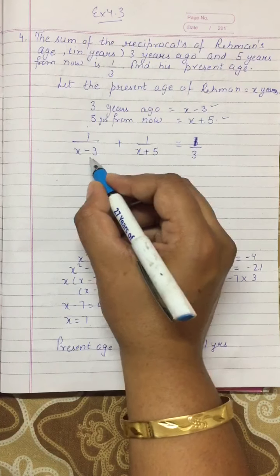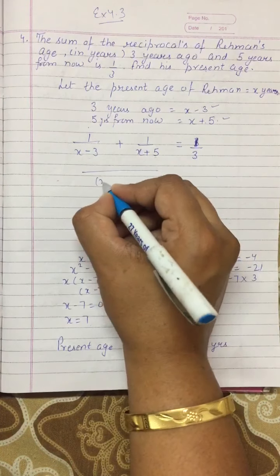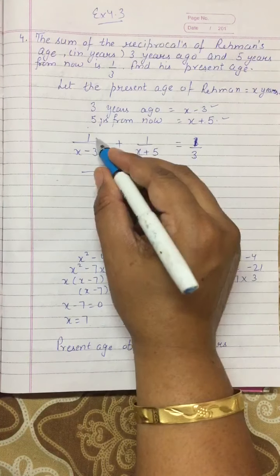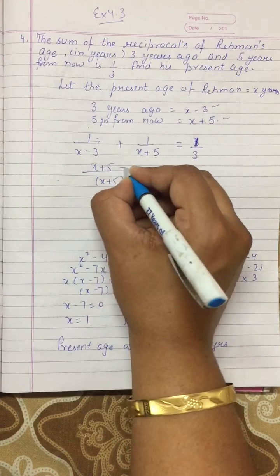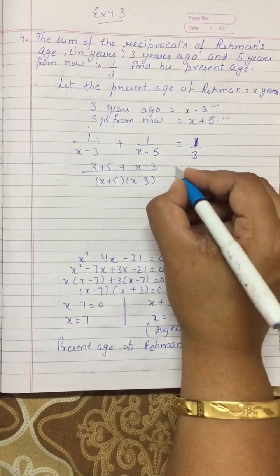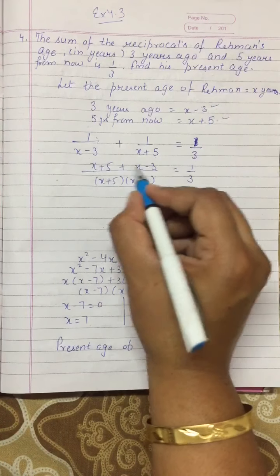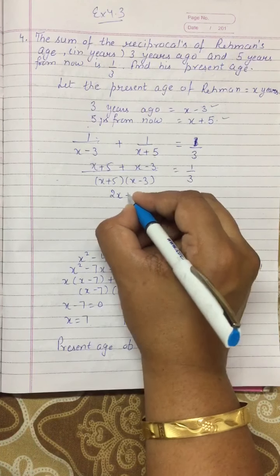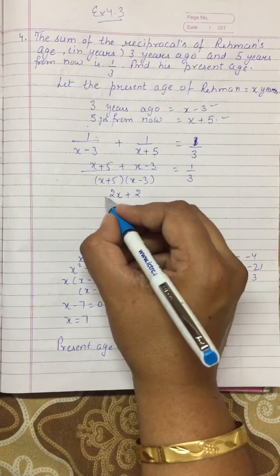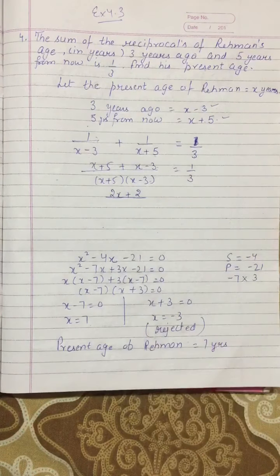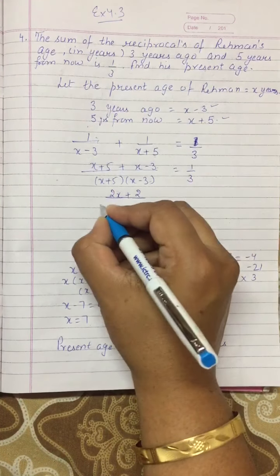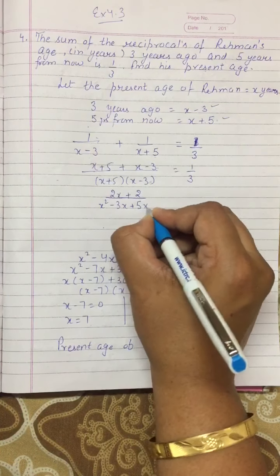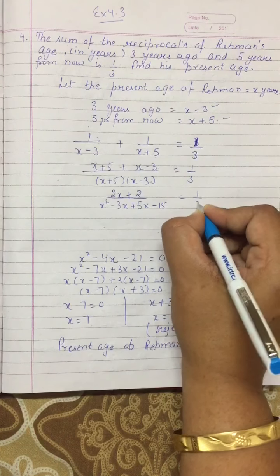So what will I do here? I will take the LCM of these two. I will get x plus 5, x minus 3. Now x plus 5 multiplied by 1, x plus 5 plus x minus 3 is equal to 1 by 3. So x and x will be 2x, 5 minus 3 will be plus 2 upon, opening these brackets, x multiplied by this bracket, that will be x square minus 3x plus 5x minus 15 is equal to 1 upon 3.